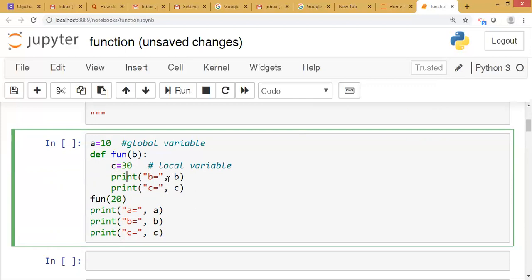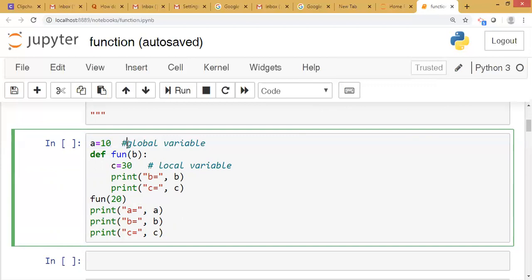Now print b equal to b. What is the value of b? Value of b that we have passed is 20. We are passing one argument as 20. Value of c is 30 as already given. After the function, outside the function, if we want to print the value of a is equal to a, value of a will be 10.